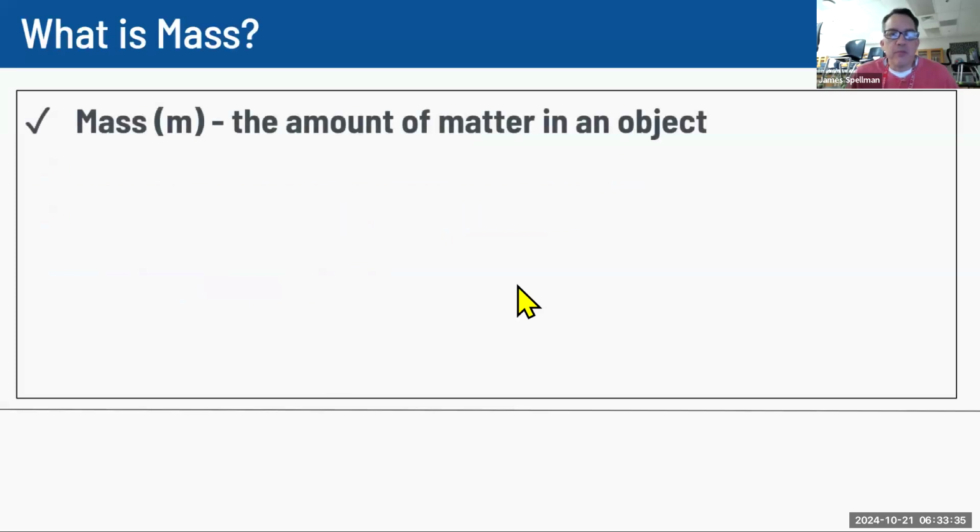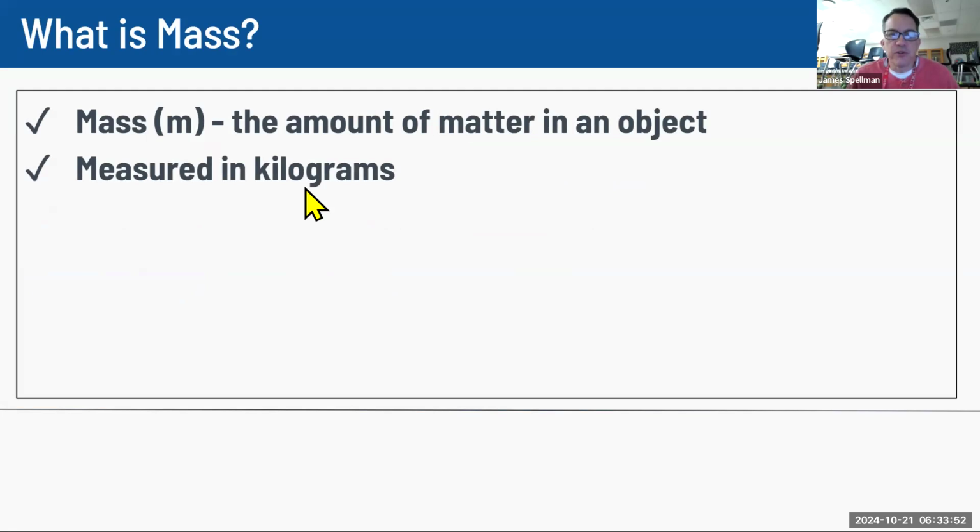So when we talk about mass, we're just talking about the amount of matter in an object, like how much stuff there is in you. You've been using mass throughout the year this year. We use the lowercase letter m for that, and we should be measuring that in kilograms.